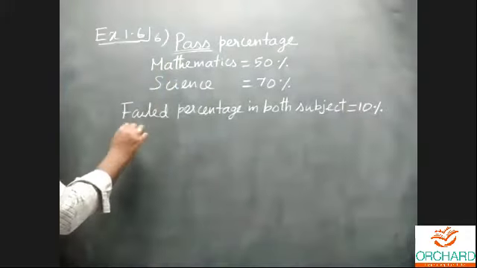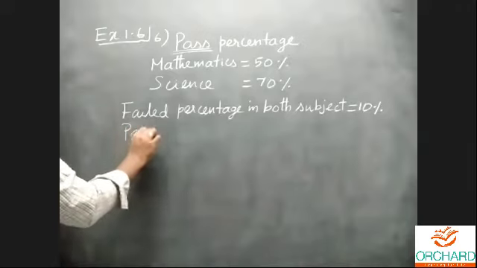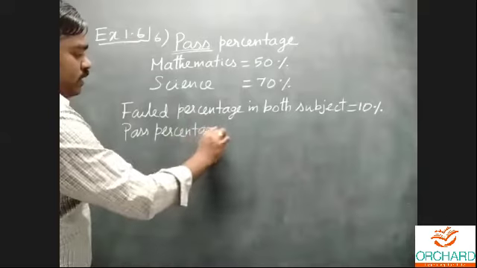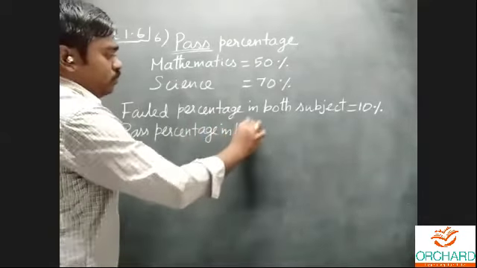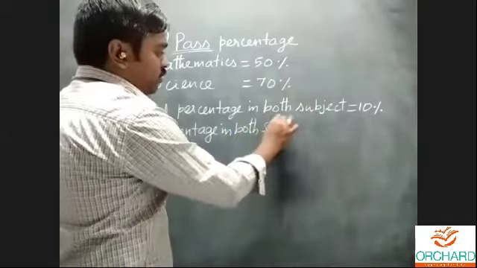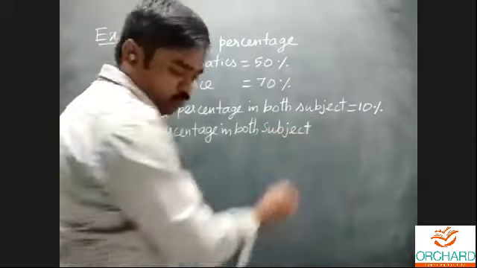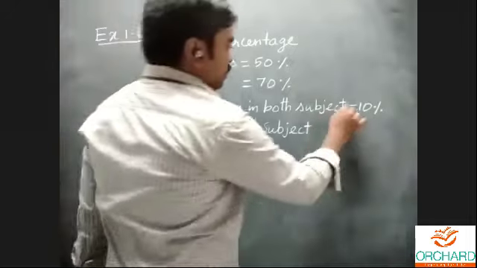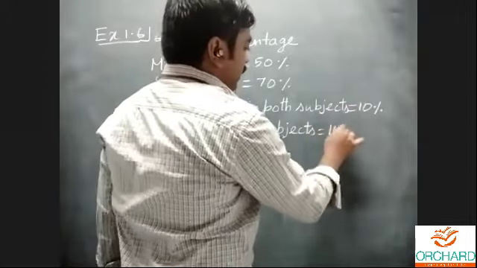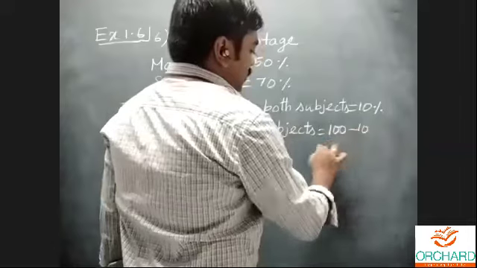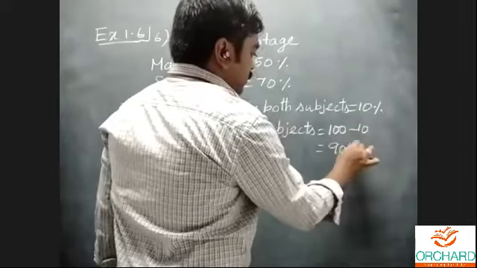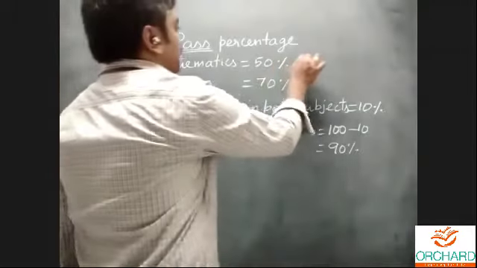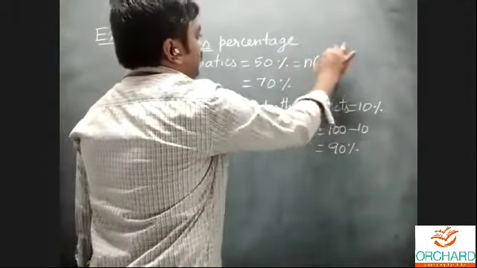The pass percentage in both subjects is equal to 100 minus 10, which is equal to 90%.